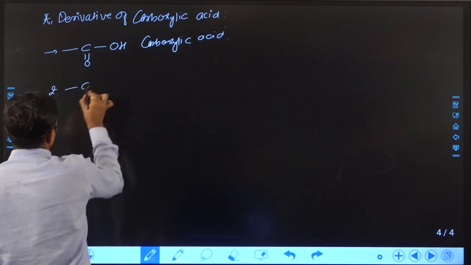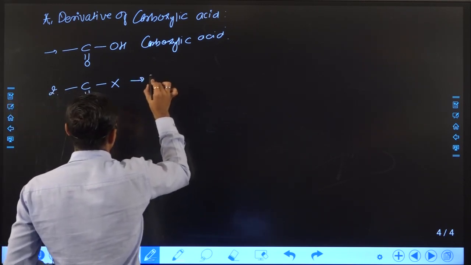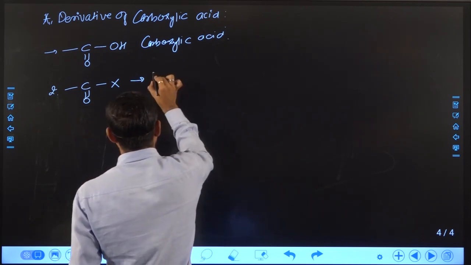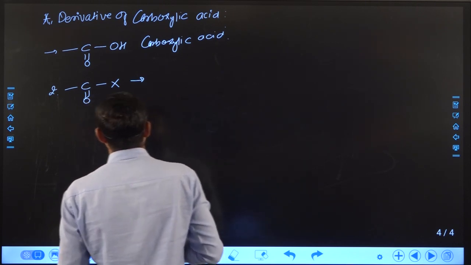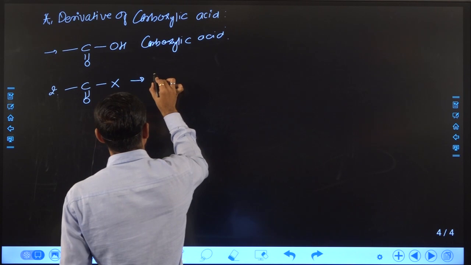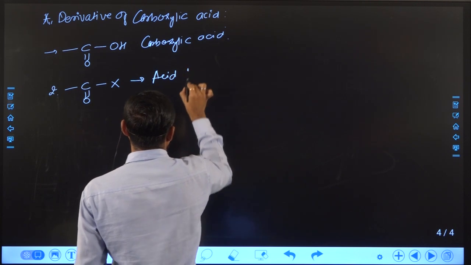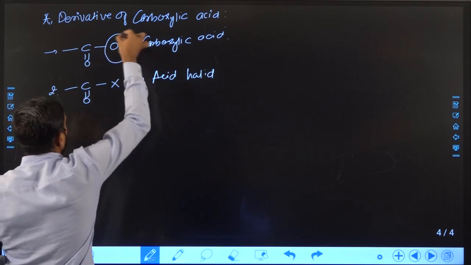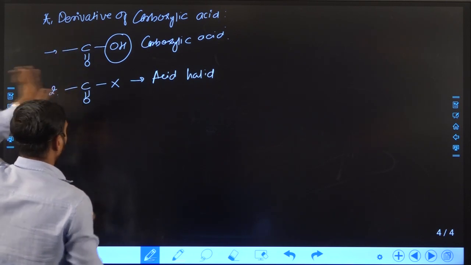The second thing I should do is, if I replace OH with X, then the category of functional group of the compound will become halogen acid, or we can say a derivative of carboxylic acid, right? Acid chloride or acid halide. What I did is, I just replaced the OH group with another group, but in all these cases the carbonyl group should be fixed.